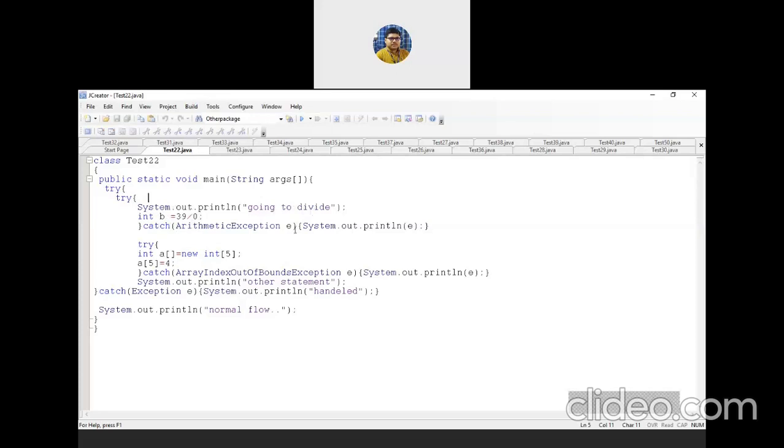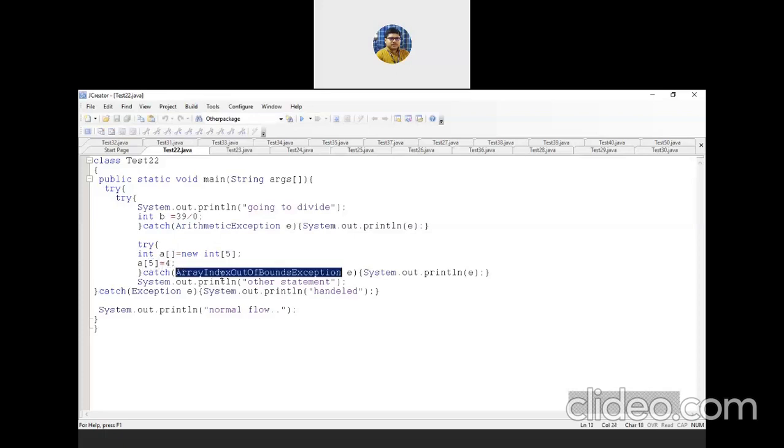And that is handled inside this catch block. Try to understand. This catch block is for this try. Fine. Second part, another code snippet where we have declared an array of size 5, but we are trying to assign 4 to the 6th element. Index 5 means it's nothing but the 6th element. Definitely this try block will also throw an exception.